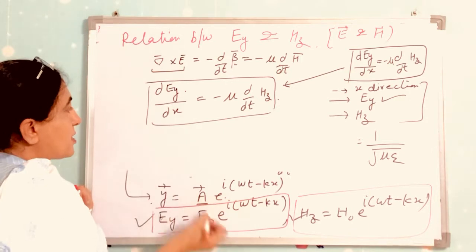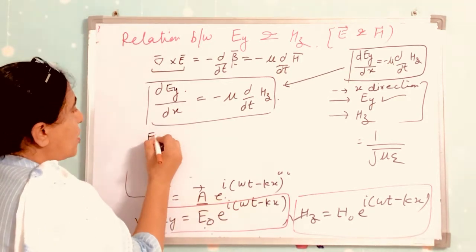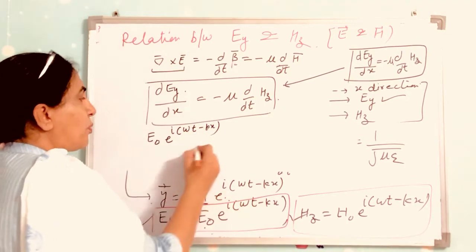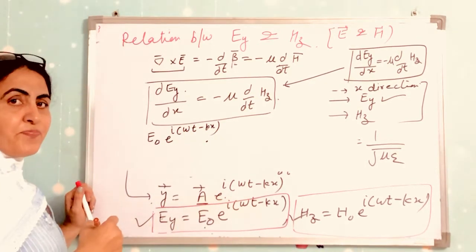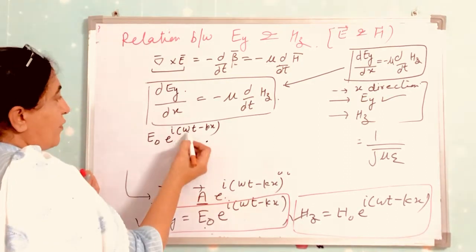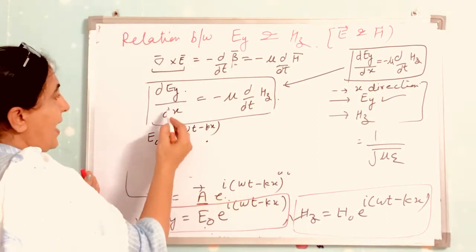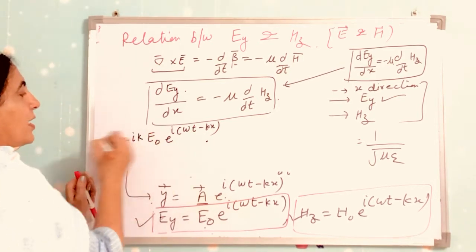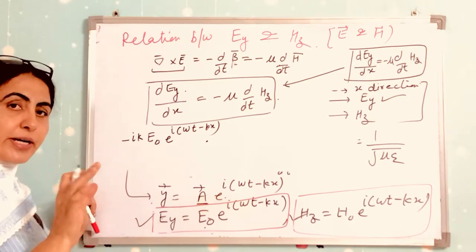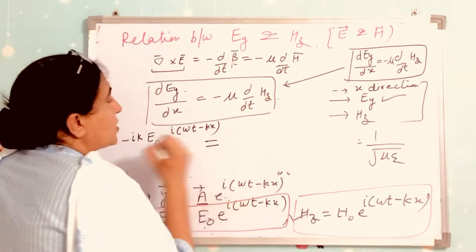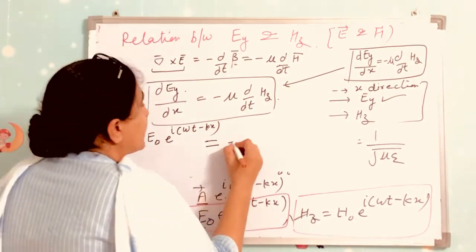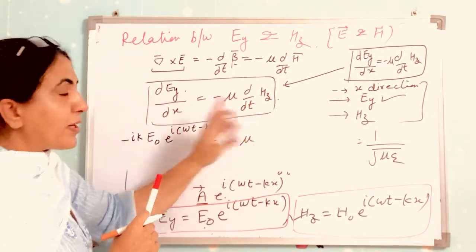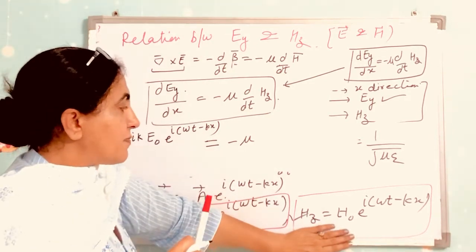Derivative of Ey with respect to x. So that is E naught, e raised to the power, same. Then we take the derivative of this with respect to x, so with respect to x means minus iota k. Then this is equal to minus mu times the derivative of Hz with respect to t. Derivative of this with respect to t.